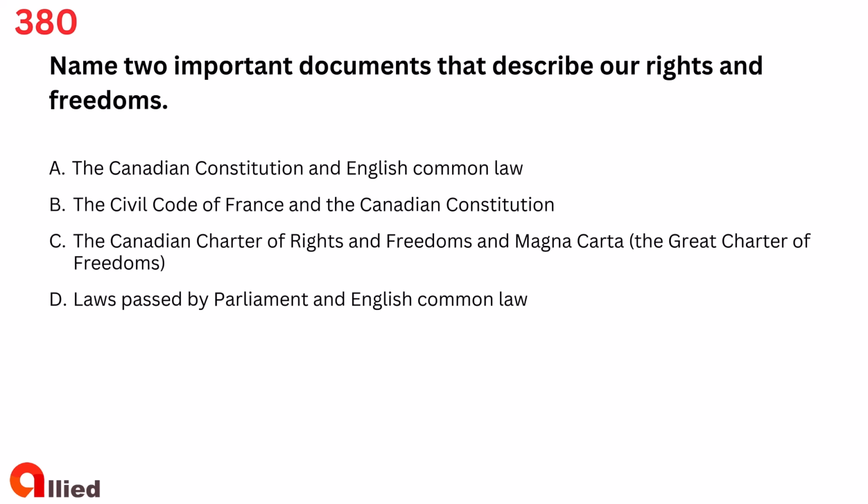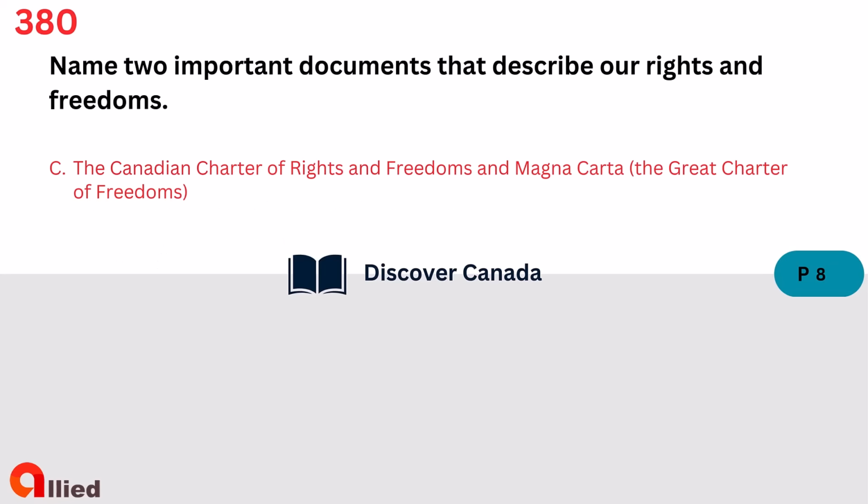Question 380. Name two important documents that describe our rights and freedoms. A. The Canadian Constitution and English Common Law. B. The Civil Code of France and the Canadian Constitution. C. The Canadian Charter of Rights and Freedoms and Magna Carta, the Great Charter of Freedoms. D. Laws passed by Parliament and English Common Law. The answer is C. The Canadian Charter of Rights and Freedoms and Magna Carta, the Great Charter of Freedoms.